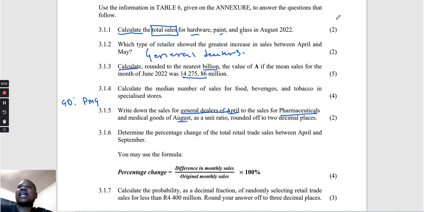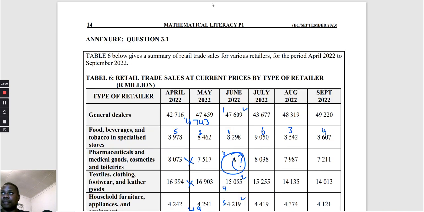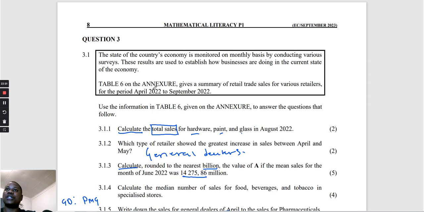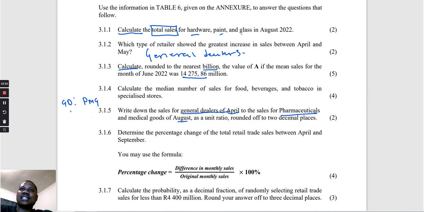So let's look at the general dealers for April and see how much it was. April general dealers, we have 42,716. Let's go and look at this one for August.